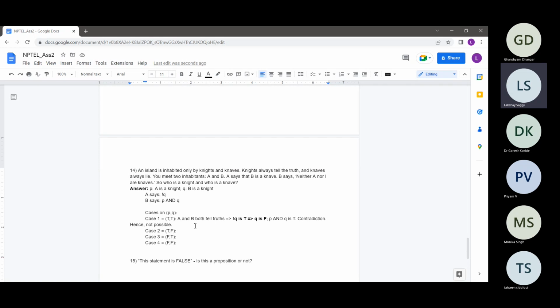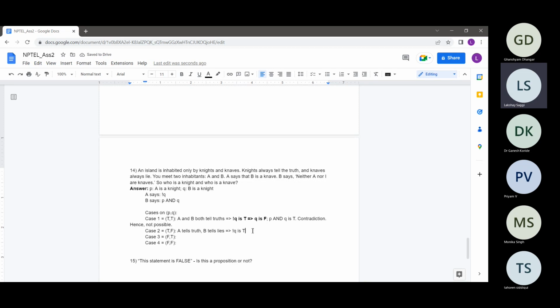So let's say case two: P is true and Q is false. Basically, A is a knight and B is not a knight. So A tells the truth, B tells lies. This implies that not Q is true, since A was telling the truth.